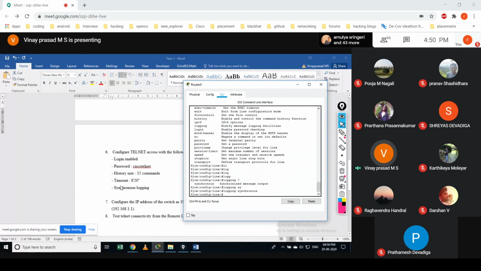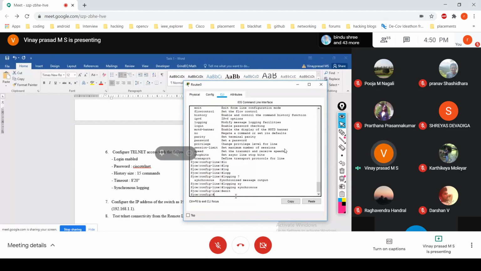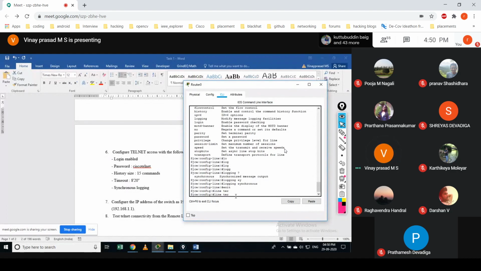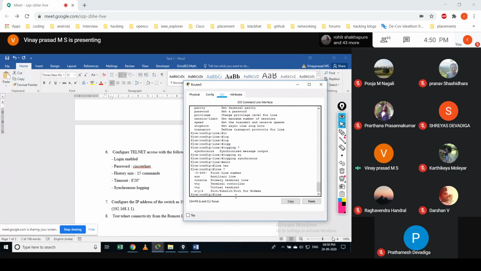And similarly, you have to do it for telnet. Telnet, I will show you when we do this console. So just come out of this console port, then use the same commands for telnet. Okay, line vty. Just give this command, you will get to know what VTY, virtual terminal, is. Okay, 0 to 15. 0 to 15 tells how many virtual telnet sessions you would be able to get from this device. Means 15 telnet accesses you could do.